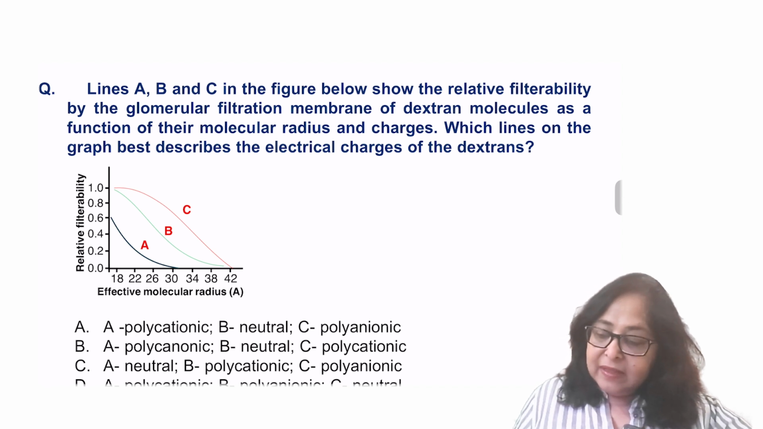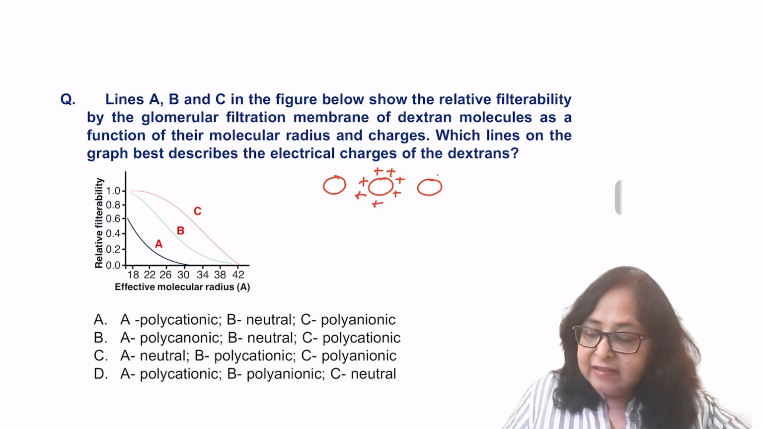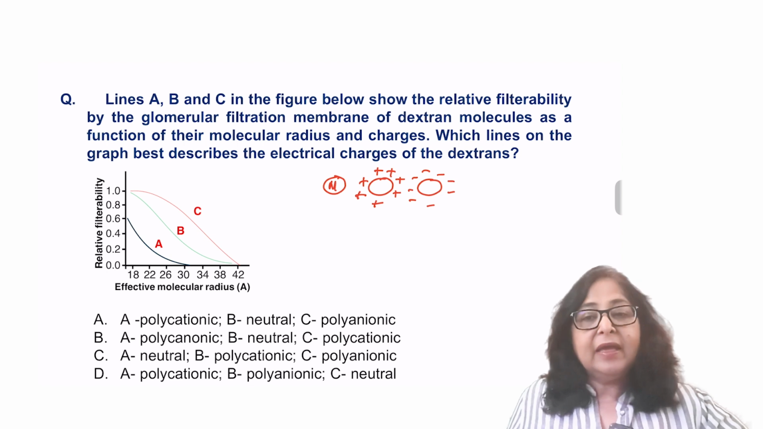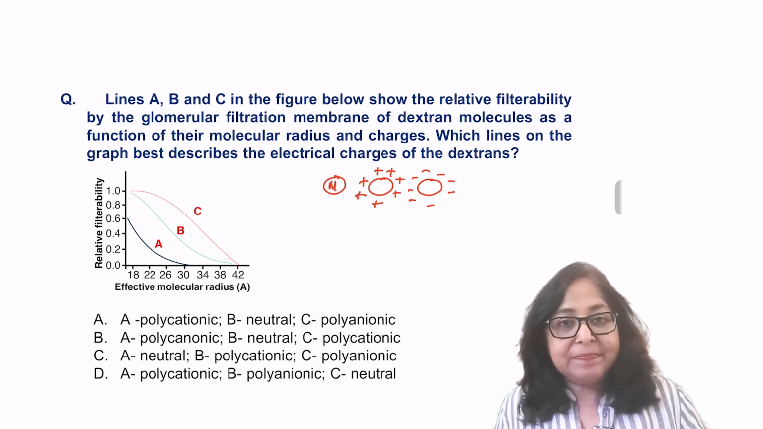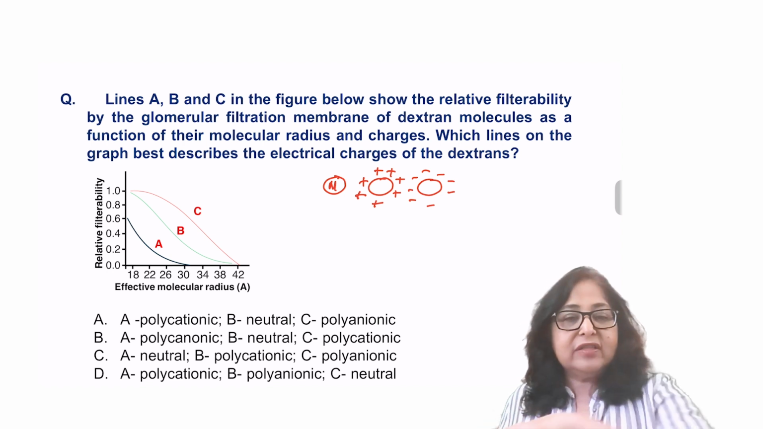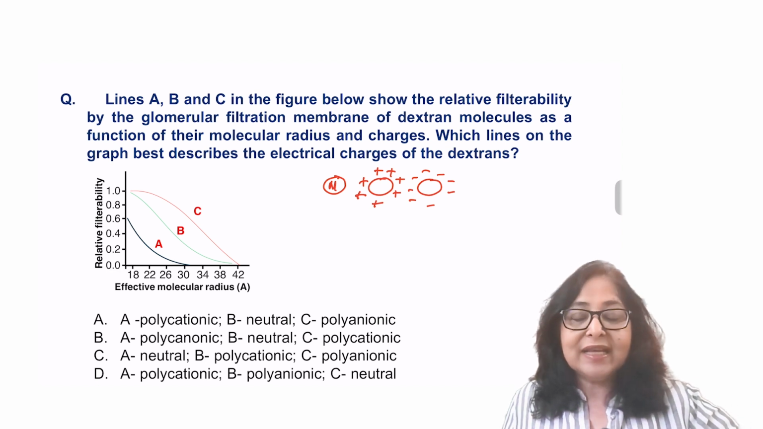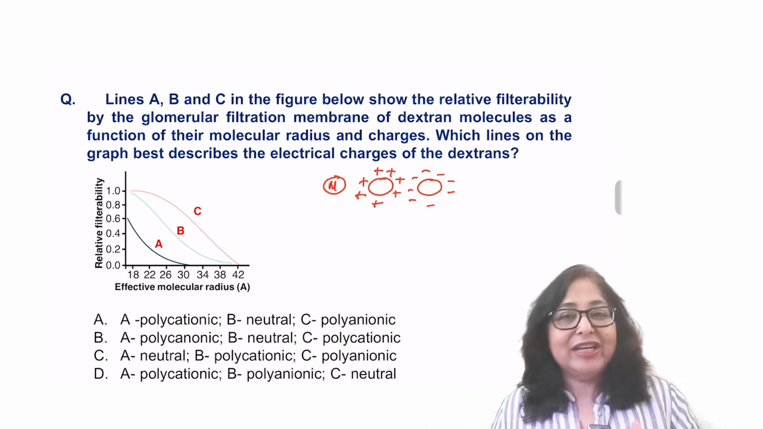Now, 3 dextrans have been taken. One is neutral. The other is polycationic. That means it has got positive charges on the surface. And the third is polyanionic. That means it has negative charges on the surface. Now, when we look at these 3 types of dextrans of equal molecular radius but different charges, the filtrability changes.